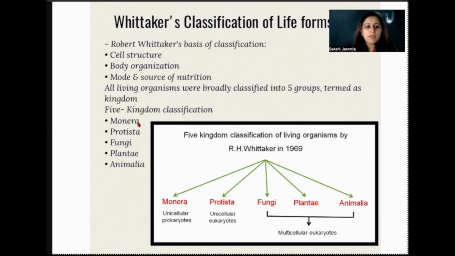So in this chapter, we will categorically speak about the first 3. For plantae and animalia, we have other chapters, so we'll talk about that later, right? So this is about the 5 kingdom classification. This is a very, very important question that comes in the paper as well: who proposed the 5 kingdom classification and in which year? So in the year 1969, R.H. Whittaker was a scientist who proposed this theory, and it was accepted worldwide, because the basis of his classification was very much acceptable, and it covered a wide variety of organisms.